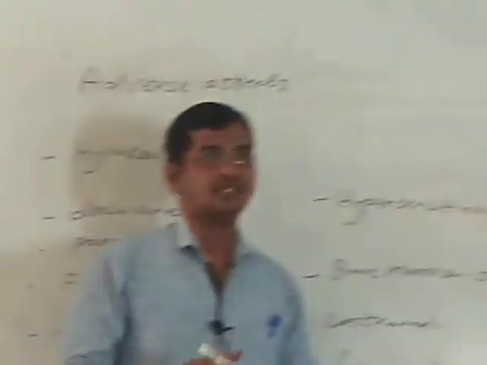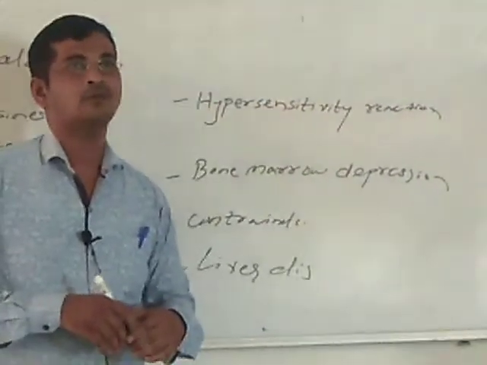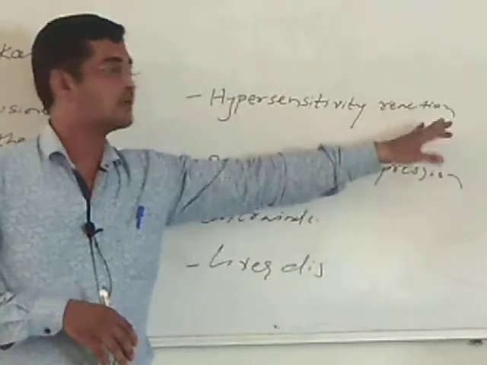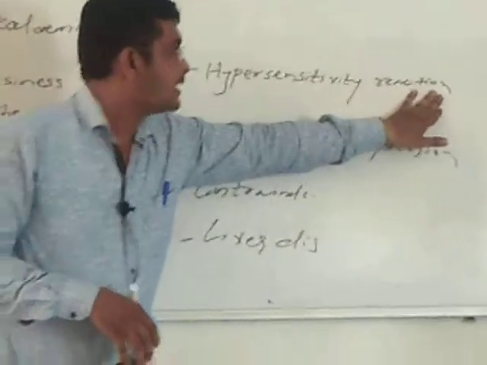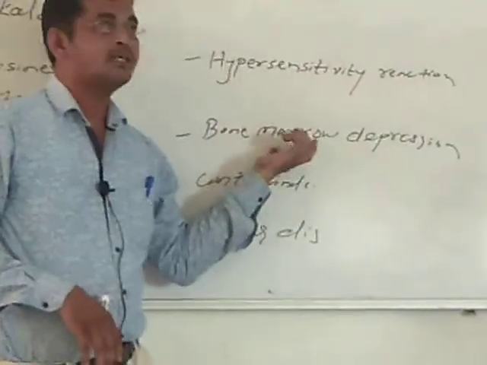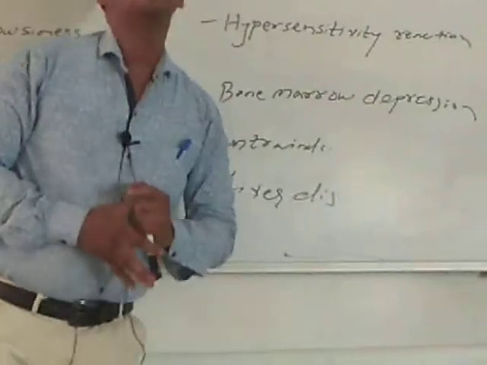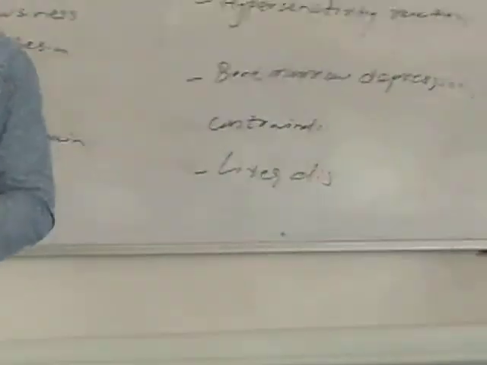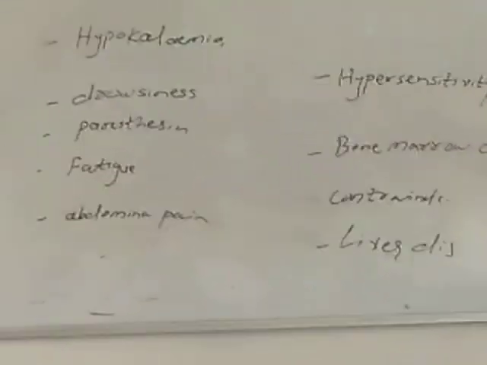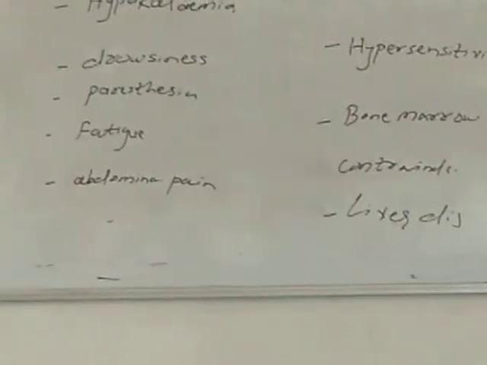Hypersensitivity reaction is also there, skin rashes or type 1 hypersensitivity, or we can call it an allergic reaction. This drug also depresses your bone marrow. And last one, this drug is contraindicated in liver disease. Okay, so these are some side effects, adverse effects of acetazolamide.